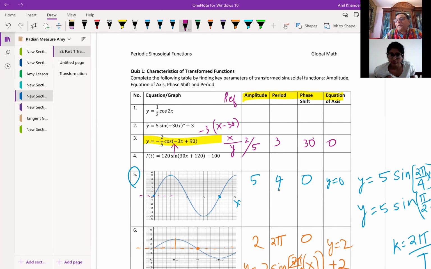Now for this, I'll make a new scale. When we are working with fractions, I will use 1 unit as 1/5. I will say 1 is 1/5, 2/5, 3/5, this is my 5/5. This is my 1. I'm making a new scale because I have to draw this. So 2/5 really is this, because 1 unit is 1/5. So 2.5 is my maximum, and 2.5 will also be my minimum. So I'll draw a dotted line. Is that clear to you?